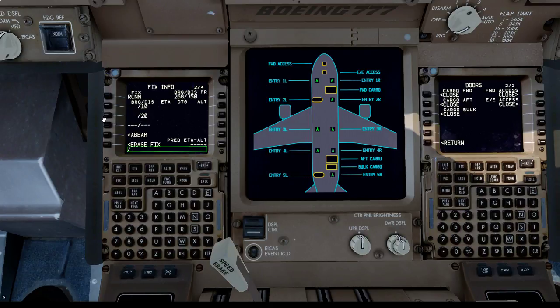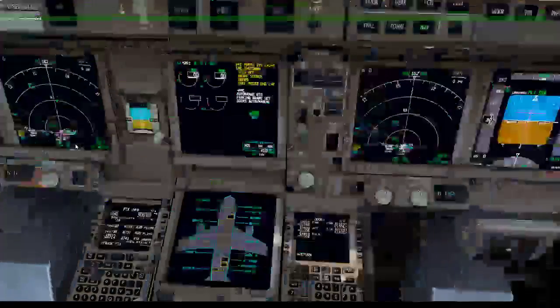These are just a few alternate airports along the way that I'm going to want to keep a close eye on. I'll show you what these do right now.